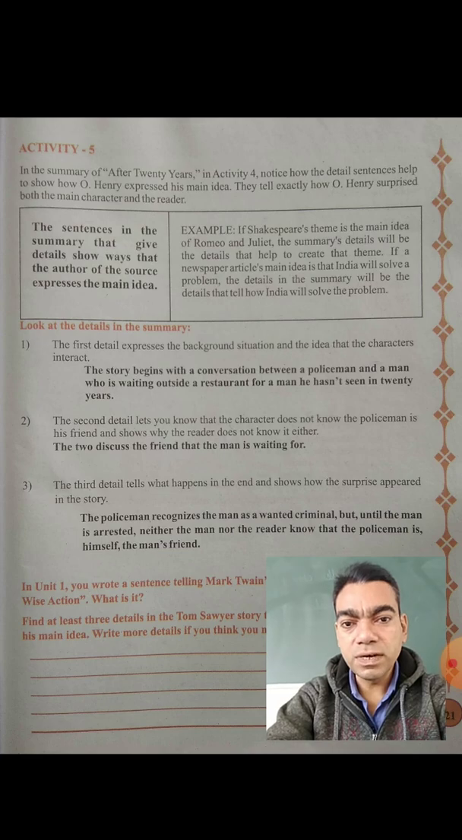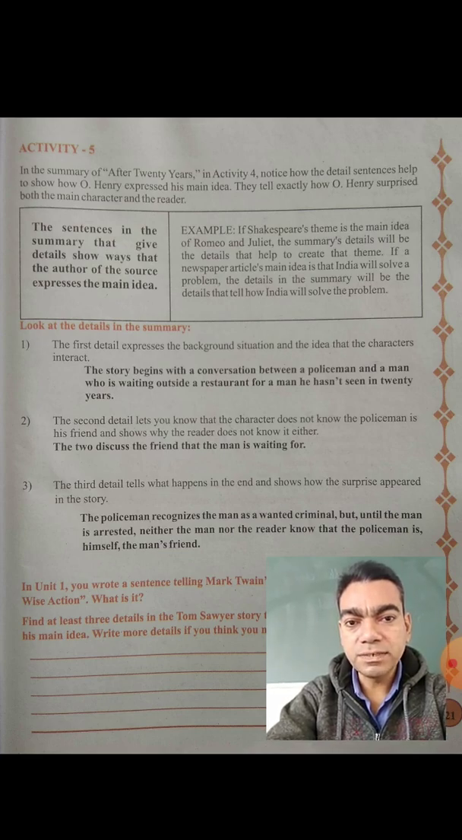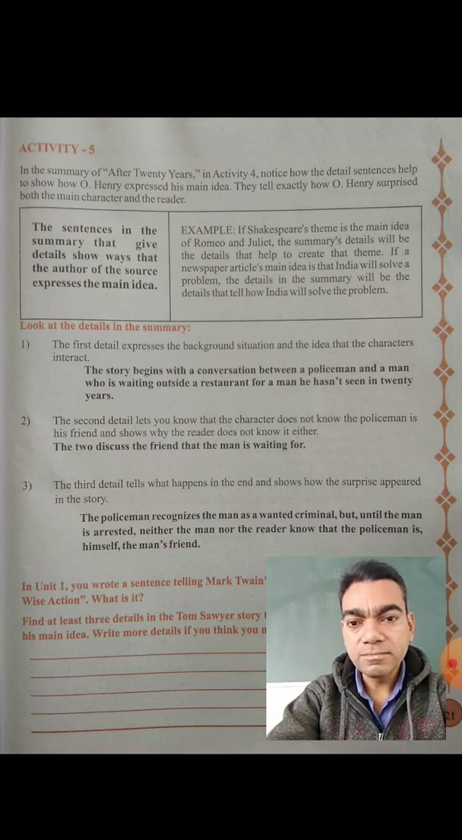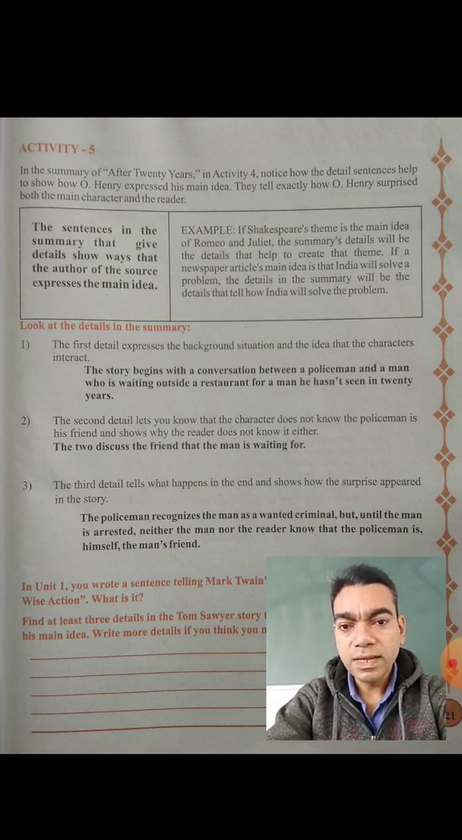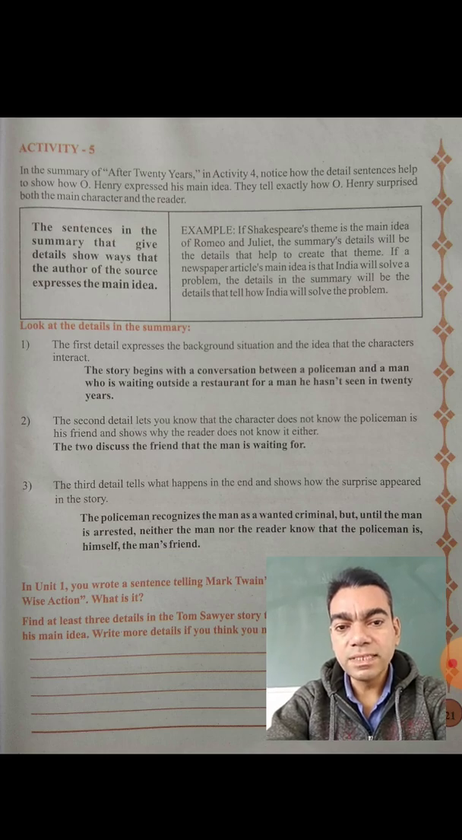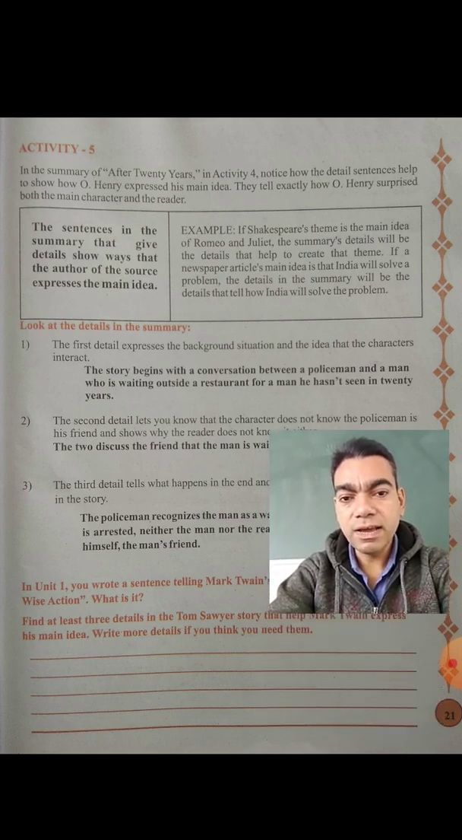So the first was the background situation, where the story starts and the conversation takes place between these two persons. Second, the two are discussing and he does not know the policeman is his friend. And third, at the end, the policeman, being very loyal, sent another policeman to catch his friend. These three things we have seen.